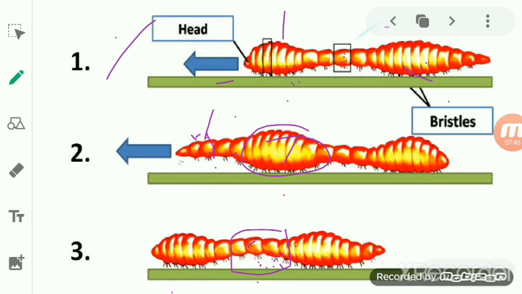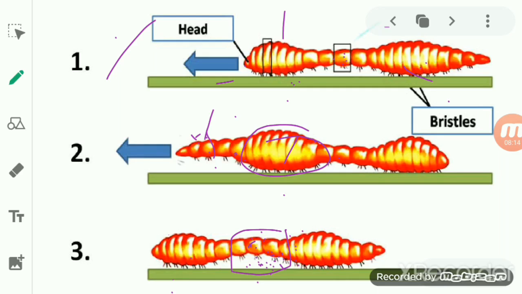But at the back portion of the earthworm's body, the circular muscle now contracts, due to which it becomes long and thin, and the bristles, the setae attached to it, release their grip from the ground.